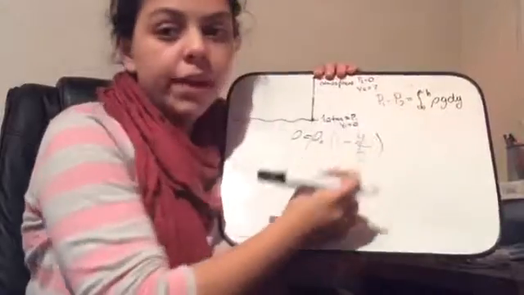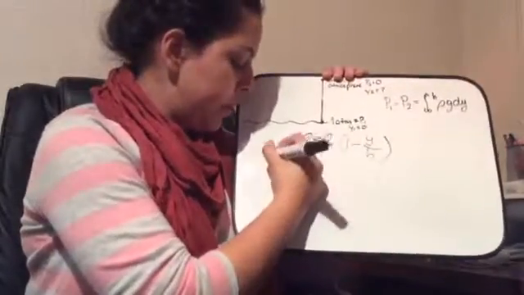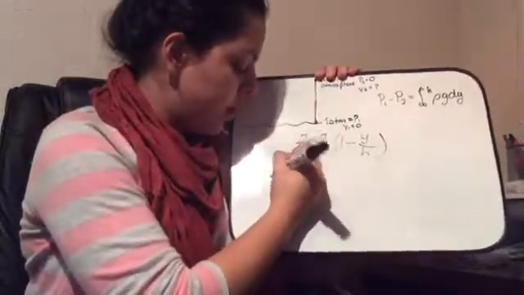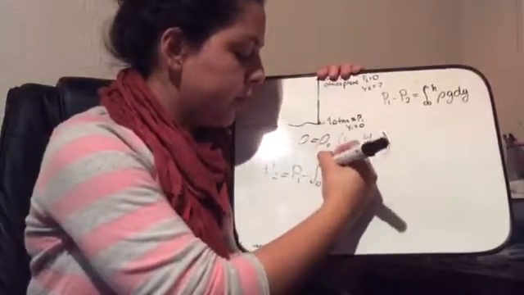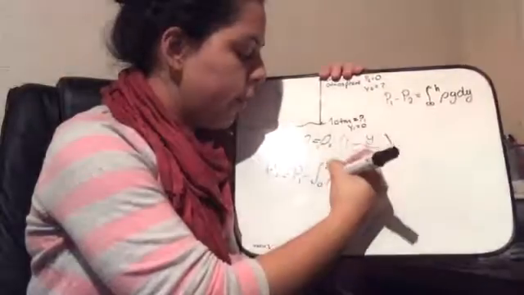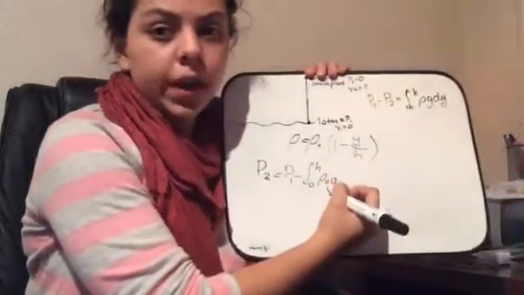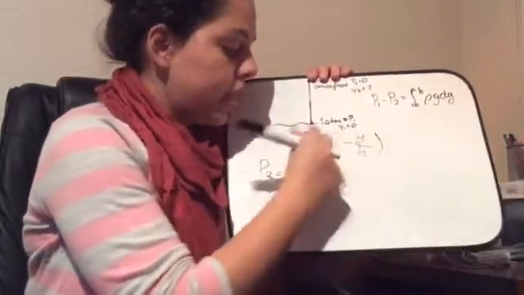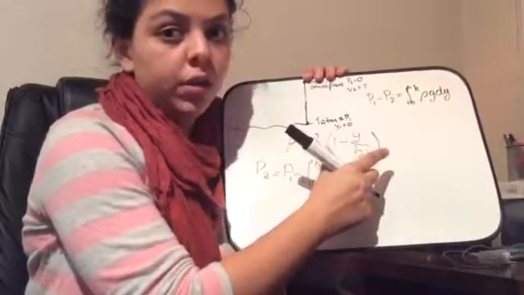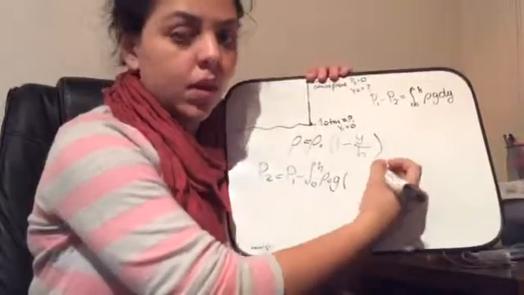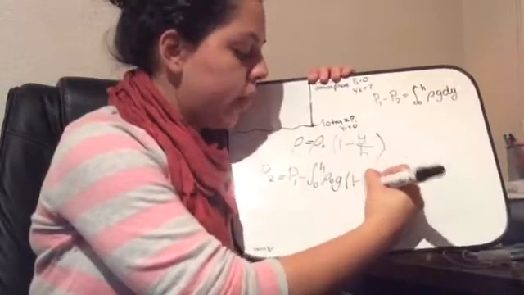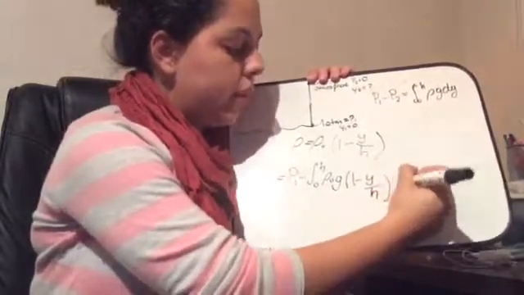So for this, we have that P2 equals P1 minus the integral from 0 to h of rho 0 times g times this expression right here, which equals 1 minus y divided by h, times dy.